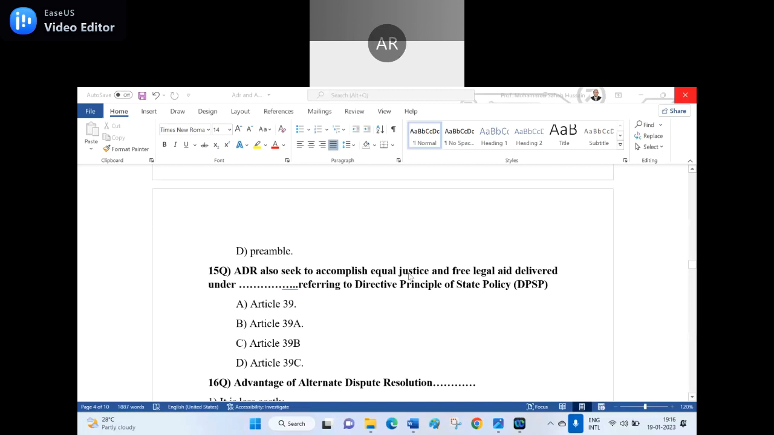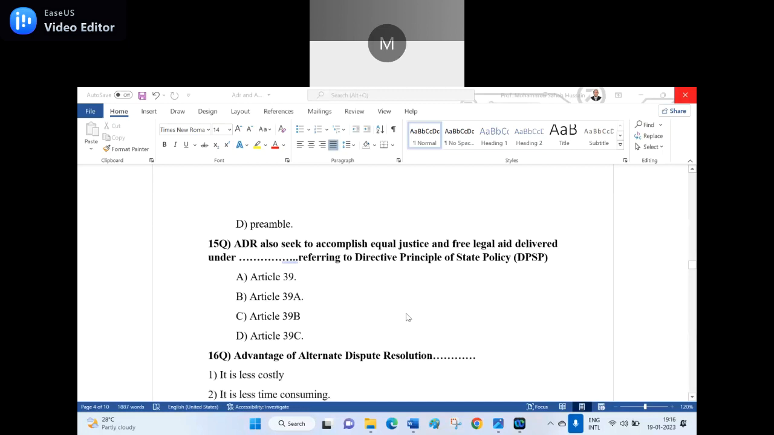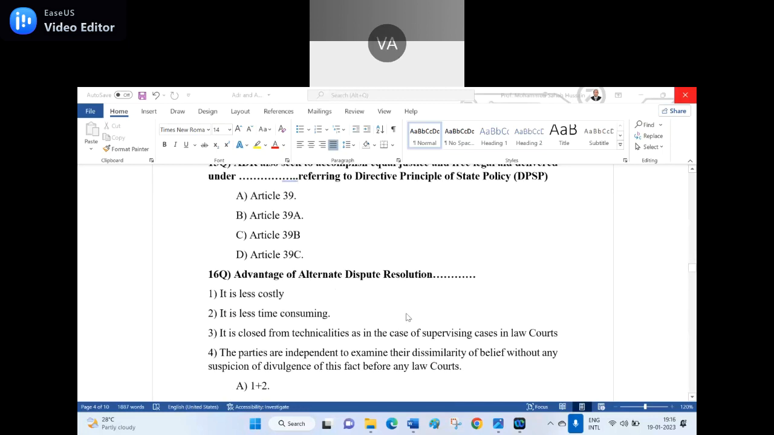Option A, Article 39. Option B, Article 39A. Option C, Article 39B. Option D, Article 39C. Option B, sir, Article 39A. Article 39A is the right answer for the 15th question. Is it clear? Yes, sir.